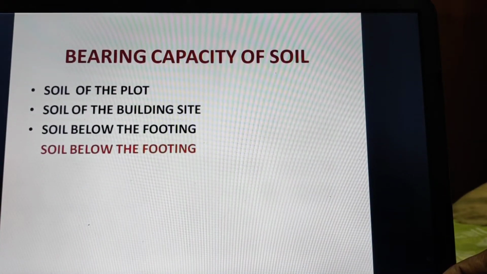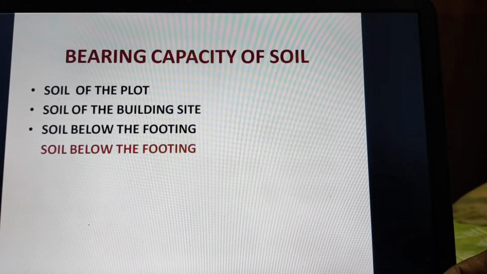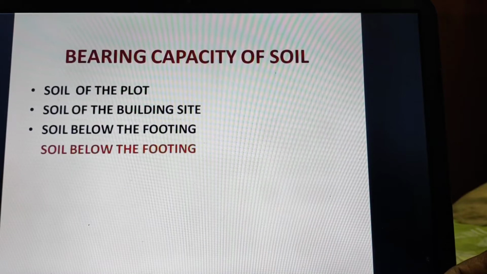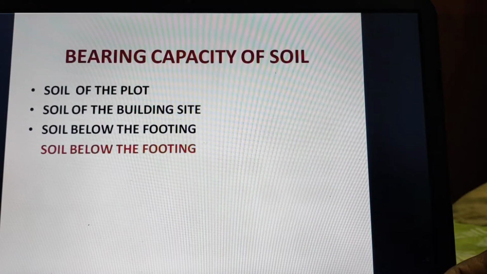Then let us discuss again. Bearing capacity of soil means we are talking about soil of the plot. Suppose a plot is of 2 acres. Are we discussing the bearing capacity of the soil of that plot, or of that building site? Suppose there are 4 buildings.